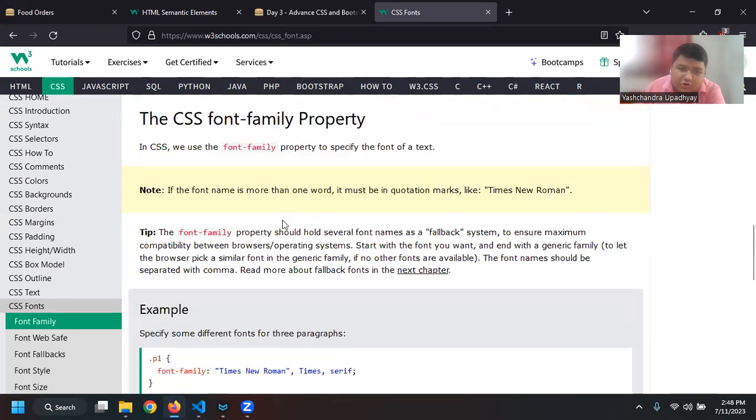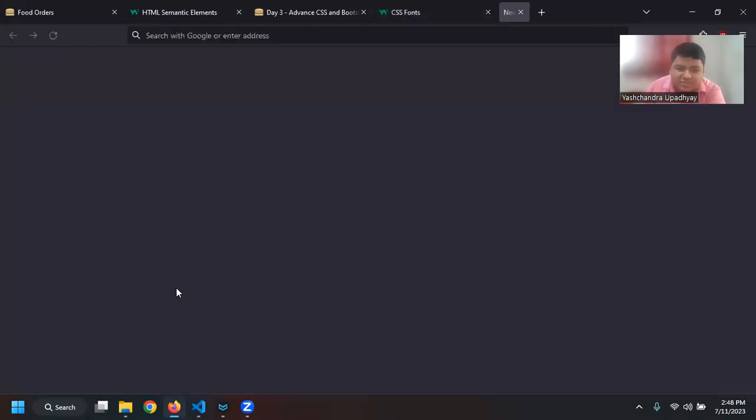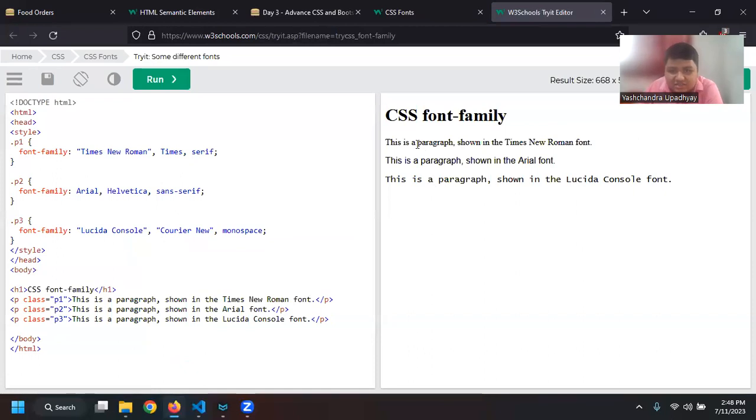Then if I want to change the font family, I basically have to use the font-family property. So if I say try yourself, then I can see that this font looks different than the other, and the third font looks different than the second and first one. Because I'm using font-family, the class I'm using is P3, which is applied to the third paragraph. So you can see that there are actually three fonts being applied: Lucida Console, then Courier New, and then monospace.